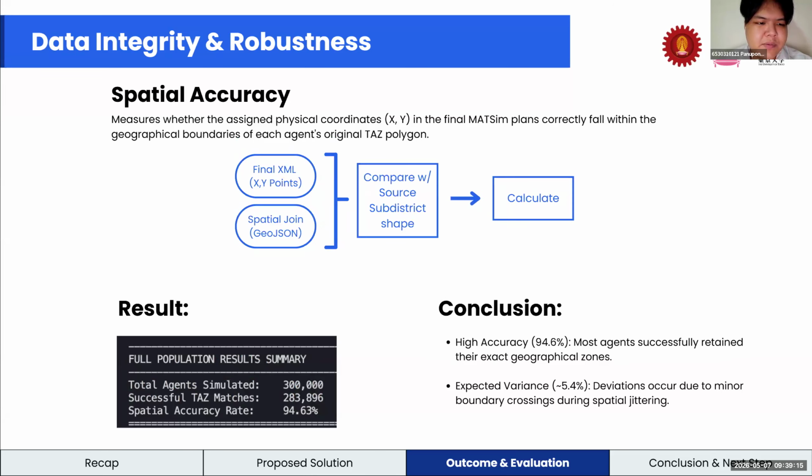Next is spatial accuracy. We assign facilities to agents and verify if they are placed in the correct TSZ or subdistrict. Out of 300,000 agents, we achieve 95% accuracy. The 5% variance mainly occurs at zone boundaries where facilities can be overlapping.